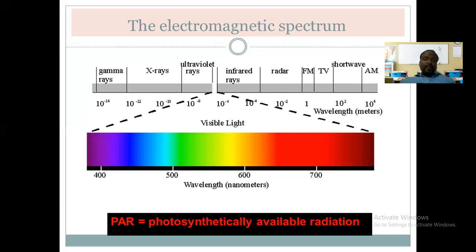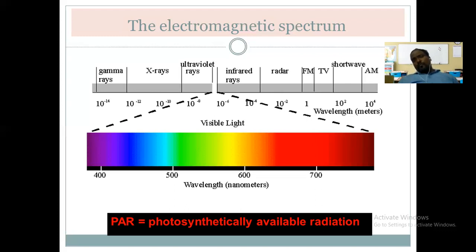There are 7 different colors of the light: violet, indigo, blue, green, and so on. This spectrum of light is utilized in photosynthesis by the plant. It is trapped by the plant, particularly by the photosynthetic pigments. So these are the available radiations.